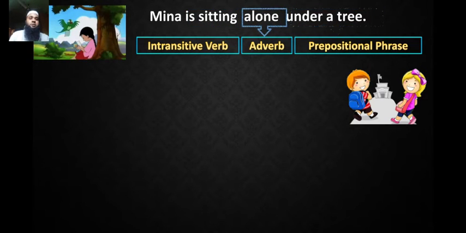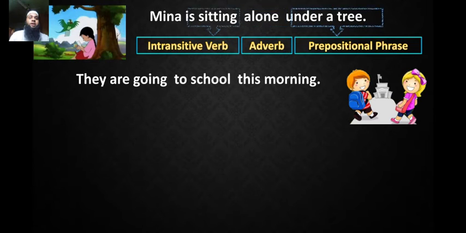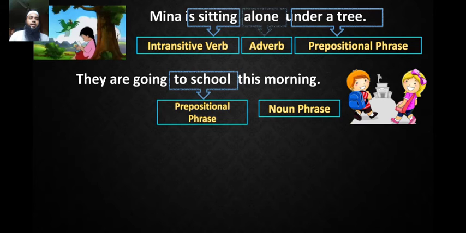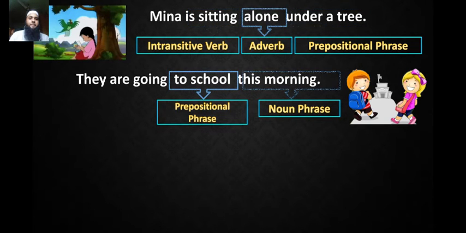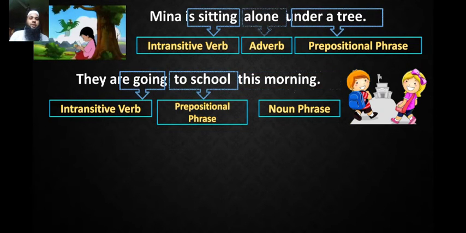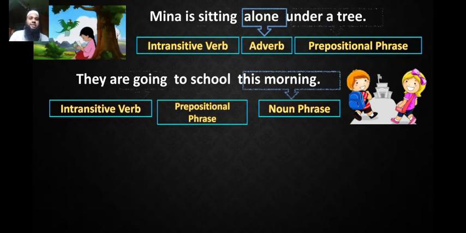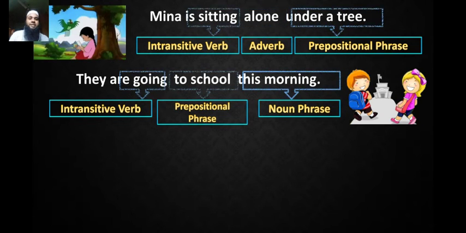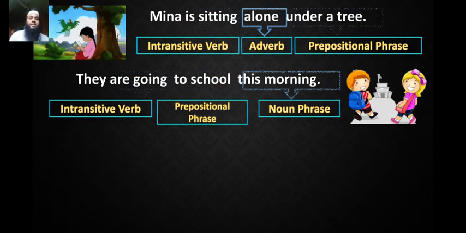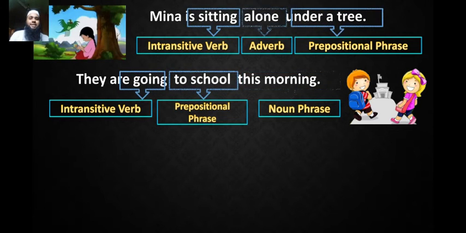Look at that picture. They are going to school this morning. Here, to school, a prepositional phrase. This morning, a noun phrase. Going, intransitive verb. Again, in the sentence, there is no object. In the sentence, we find a prepositional phrase and a noun phrase, but there is no object found in this sentence. So the verb of this sentence is an intransitive verb.